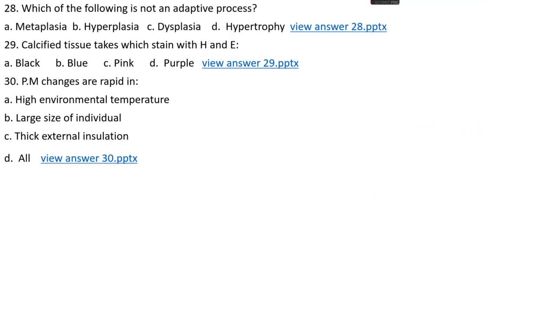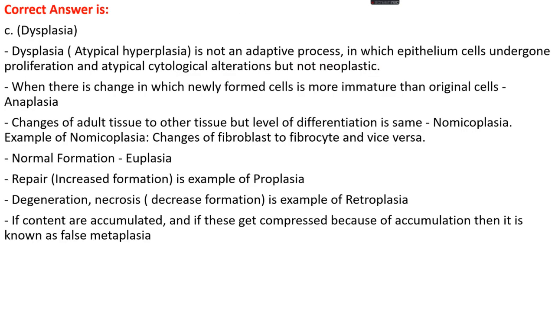Question number 28. Which of the following is not an adaptive process? Option A, metaplasia. Option B, hyperplasia. Option C, dysplasia. Option D, hypertrophy. The right answer is option C, dysplasia. Dysplasia is atypical hyperplasia and is not an adaptive process, in which epithelial cells undergo proliferation and atypical cytological alterations, but it is not neoplastic.